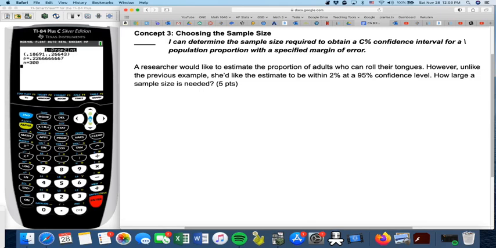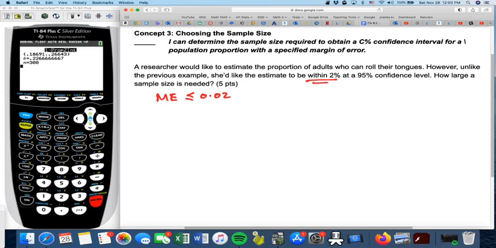There are questions where you will be given the margin of error with a confidence interval, and you're supposed to determine what the sample size is. So the first thing is to understand where in the question they refer to the margin of error. Here the margin of error is less than or equal to 0.02.